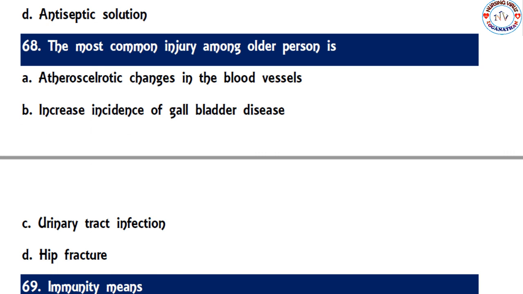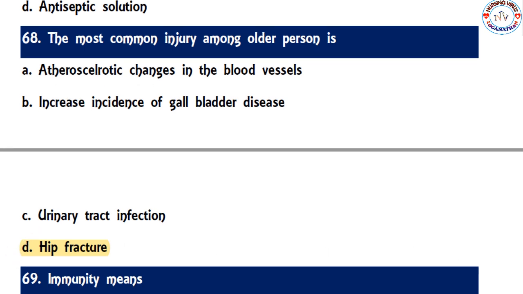So the next question: the most common injury among older persons is atherosclerotic changes in the blood vessels, increased incidence of gallbladder disease, urinary tract infection, or hip fracture. Among the elder population, fracture is a very common problem, and among fractures, the hip fracture is very common.